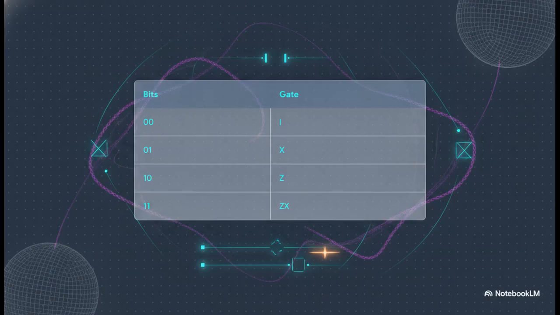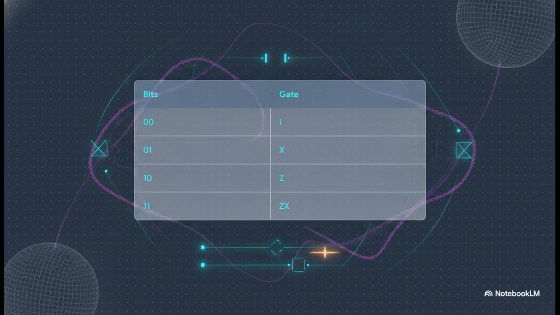So how does sending 1 qubit transmit 2 bits? Well, here's the mapping matrix. Because their qubits were entangled, whatever Alice does to her 1 qubit transforms the entire shared state. If she wants to send 0, 0, she does nothing. She applies the identity gate. For 0, 1, she applies an X gate. For 1, 0, a Z gate. And for 1, 1, both. By manipulating just her half of the system, she steers the joint reality into one of 4 distinct orthogonal Bell states. Bob's measurement then perfectly distinguishes which of the 4 realities she chose.